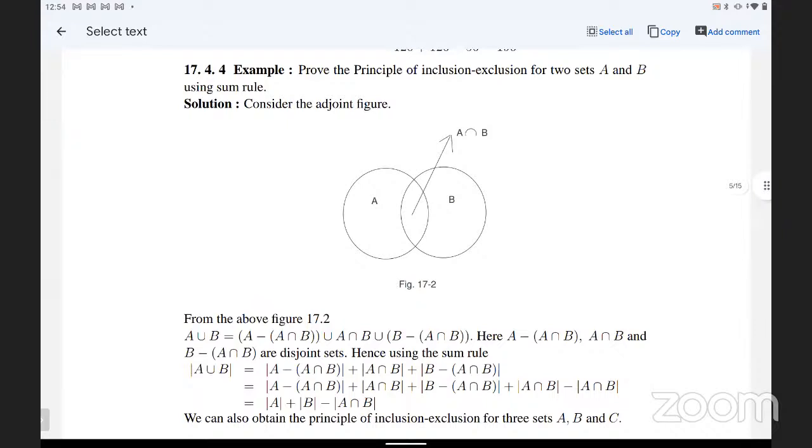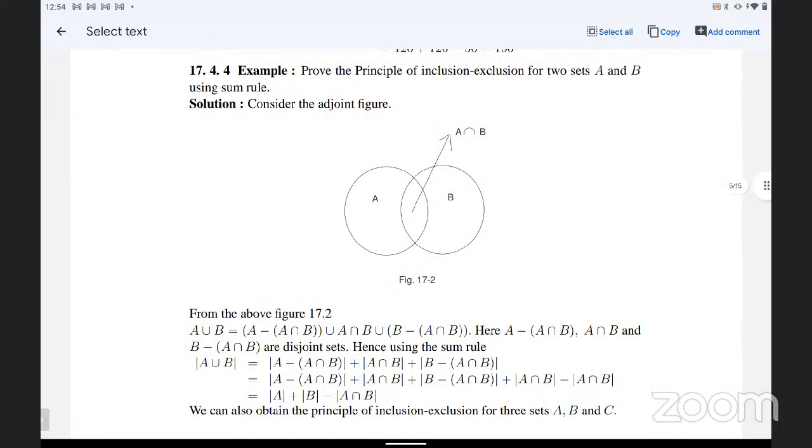Important, 70.4. Directly we can give A intersection B, union B minus A intersection. And the inclusion and exclusion principle for two sets of elements.